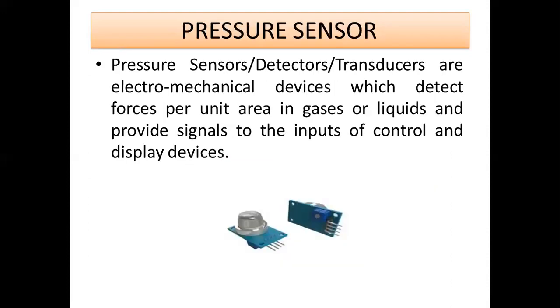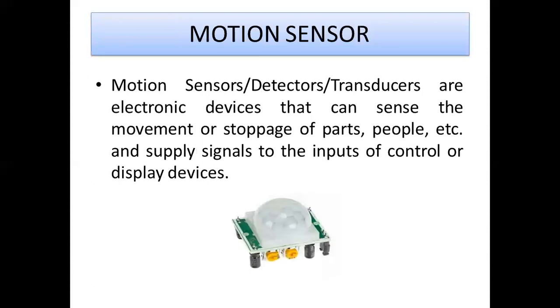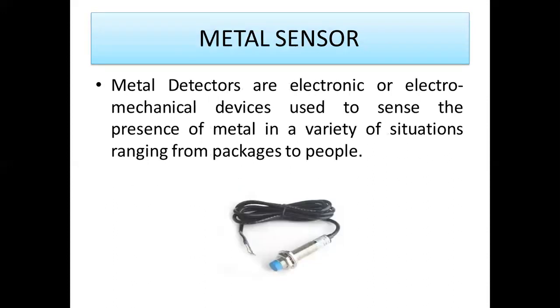So next is pressure sensor. It is an electromechanical device. It can be used to measure the pressure of a gas or a liquid, and it can deliver those output values to the microcontroller for processing. And this is a motion sensor. Based on this motion sensor, it is possible for you to find out the objects or obstacles or people present in front of the sensor. And this is a metal sensor. It is an electromechanical device. It is used to sense the presence of metal in a variety of situations, ranging from packages to people.